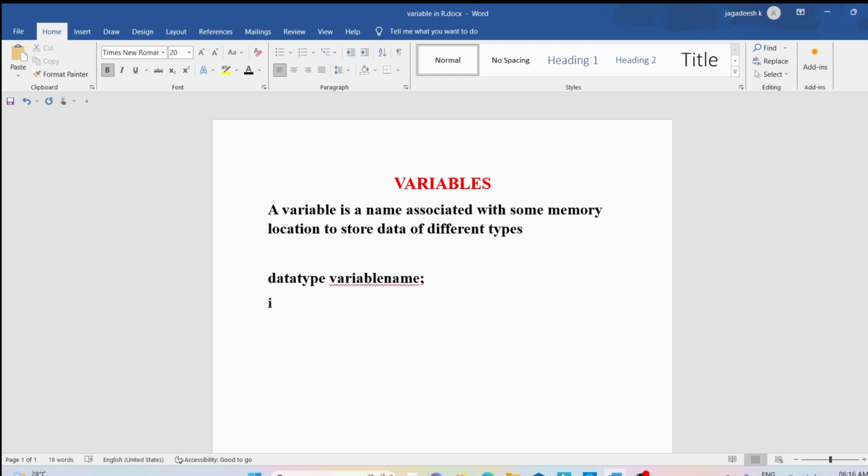Now if I want to create one integer variable, I need to specify the data type as int and then I can write a, where a is the name of the variable. Now what is the significance? In the variable a, you can store only integer literals. Similarly, if I write float, variable name b, in the variable b, you can store only real literals. So that is the significance of data type in the statically typed programming language.